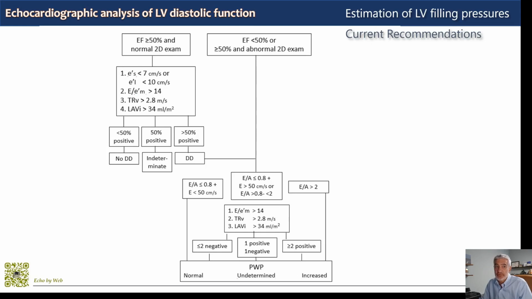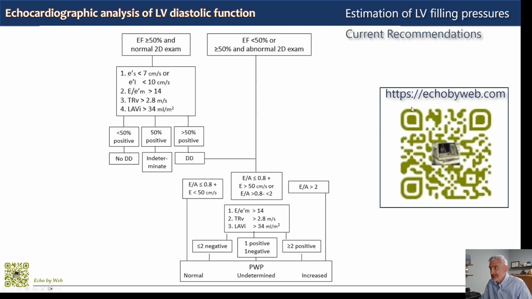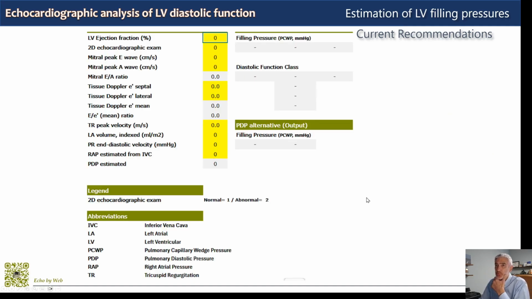So this is a small revision I have made, joining the two algorithms to improve usability. And I have used this algorithm to build an Excel spreadsheet, to better understand how the algorithm works. The Excel spreadsheet is on my website, echobyweb.com, and this is the QR code that you can use with your cell phone to land there. And this is what you will find.